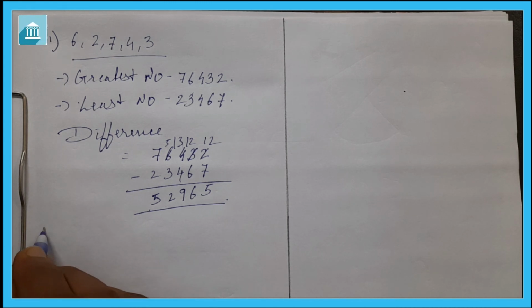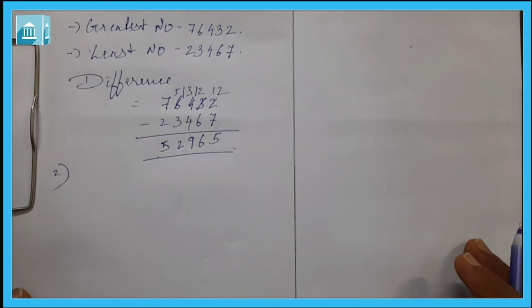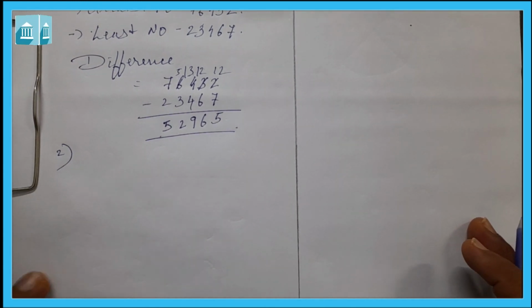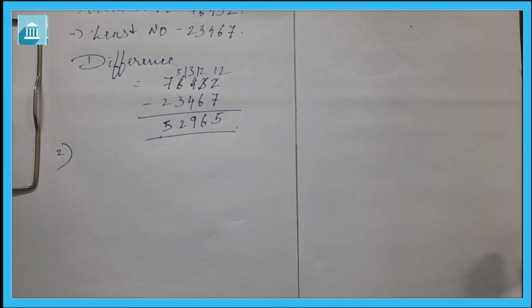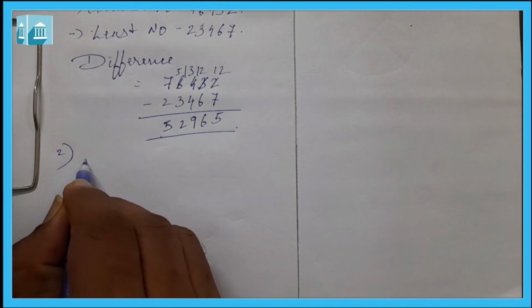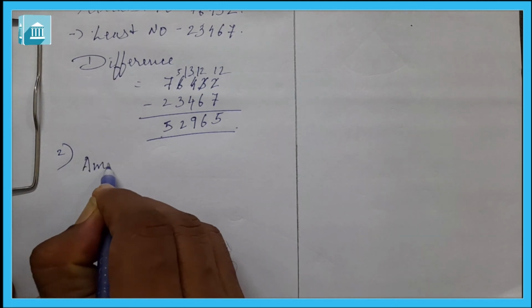Then question number 2 says that a merchant has rupees 78,592 with her. She placed an order for purchasing 40 radio sets at rupees 1200 each. How much money will remain with her after the purchase? First we have to find the amount she had.